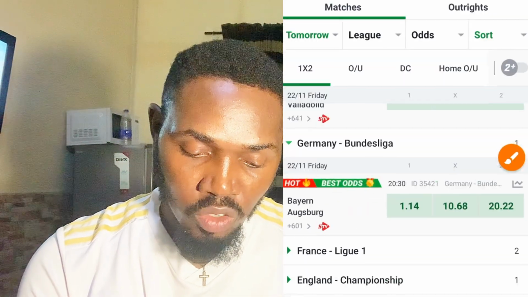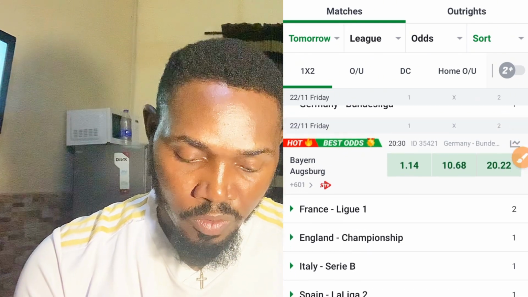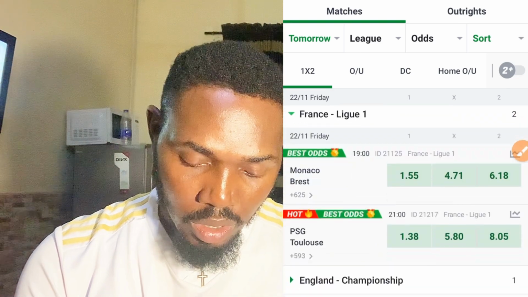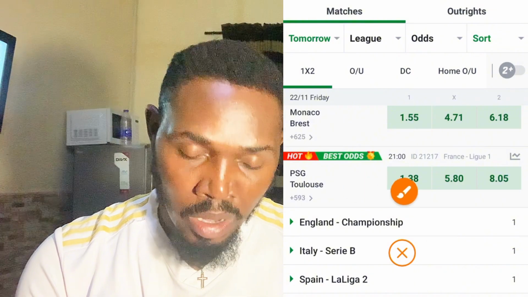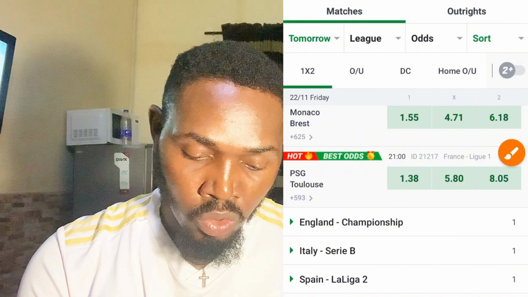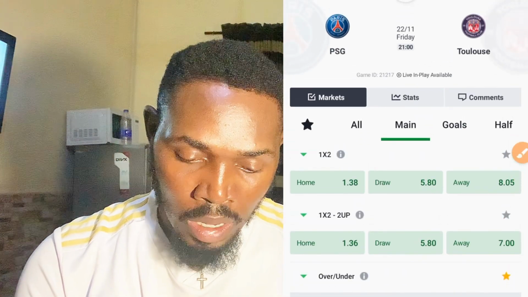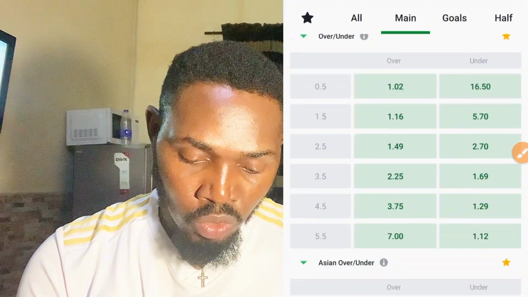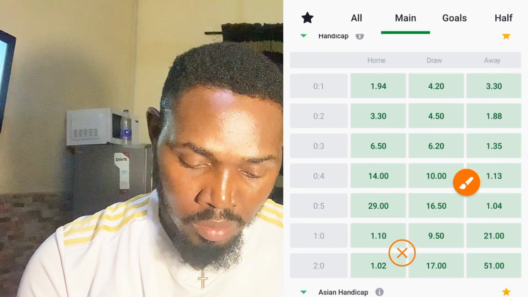So the next one I selected in this my ticket is that I went over to France. Let me show you France now. So once you open France, can you see Monaco versus Brest, PSG versus Toulouse. Remember, I told you about making use of Masaniello system in this PSG versus Toulouse, but I'm not going to do that. Okay, maybe I'll avoid this one, but if you want to use Masaniello system, you can go against PSG in this match by selecting maybe handicap 4.